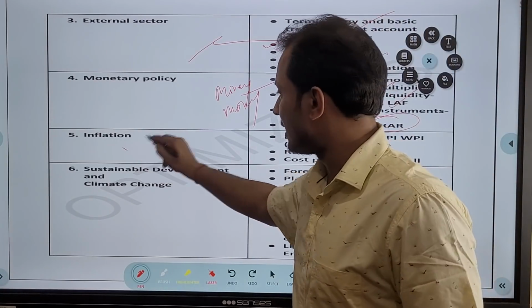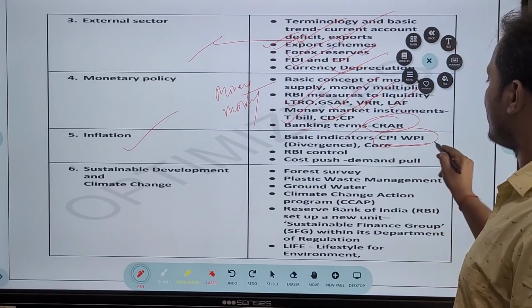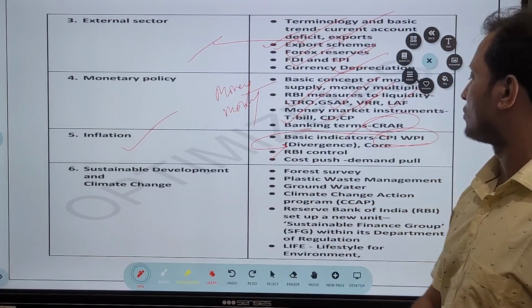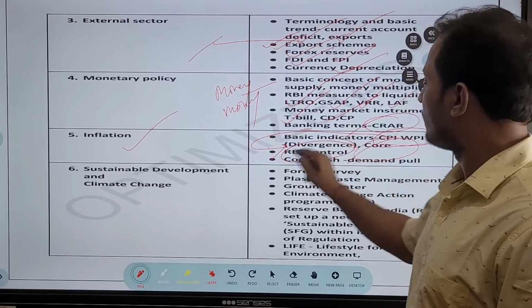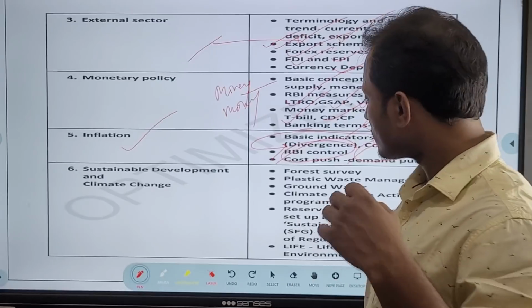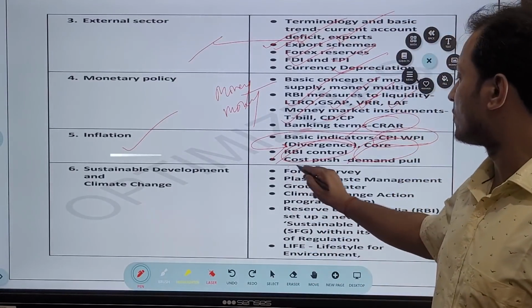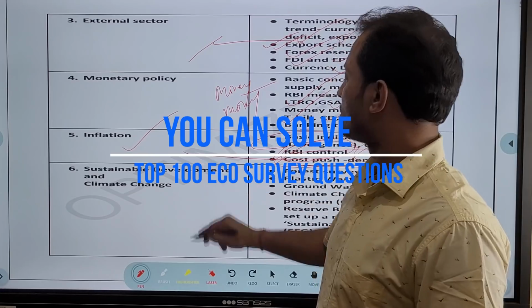Then inflation, guys, very important. On inflation, I told you, the divergence between WPI and CPI is given in the economic survey. I am expecting one question on that. Then what is core inflation? How does RBI control inflation? Through repo rate, CRR, and OMO, all that is very important. Then cost push inflation and demand pull inflation, very important.